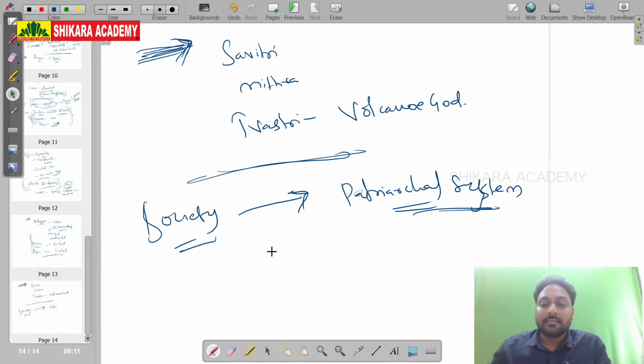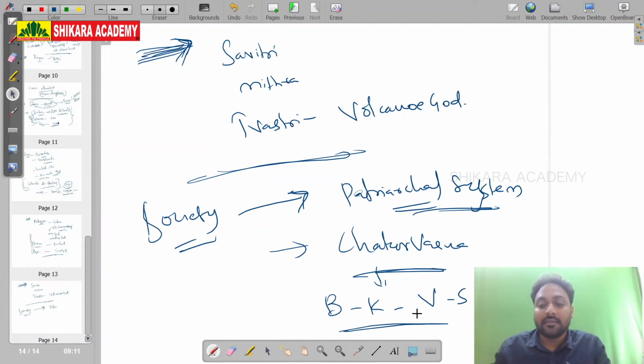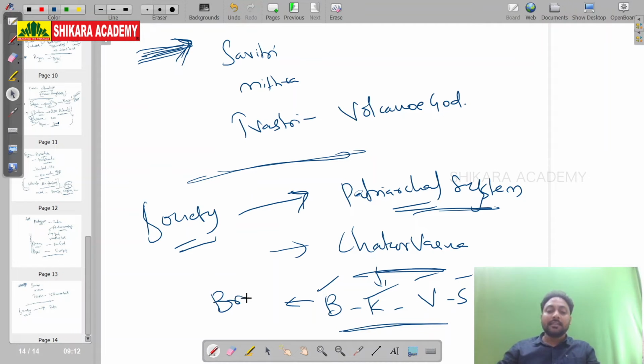And this is called Chaturvarna. Here, Chaturvarna system first time. Society divided into four varnas on the basis of occupation. Brahmana, Kshatriya, Vaishya, Shudra. Now, Brahmin, they have a purpose. They want to get this Brahmagyan. Kshatriya, Kshatram, they will go for war. Vaishya, trade and commerce. And Shudra, agriculture. And also Shudra to serve top three communities. To serve top three.